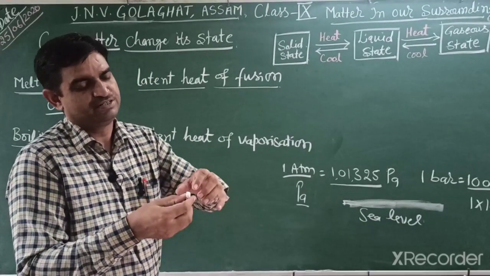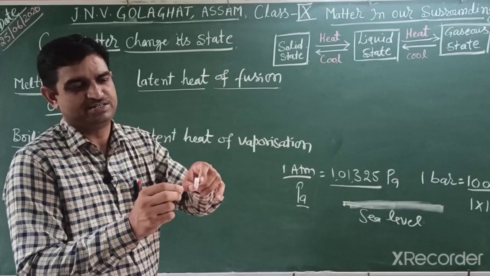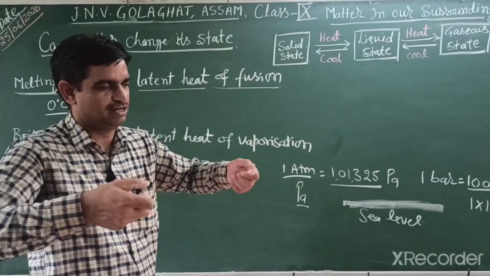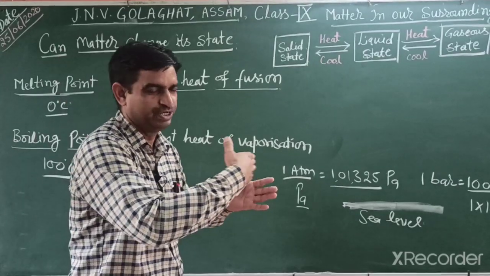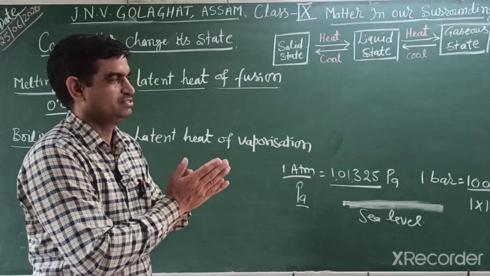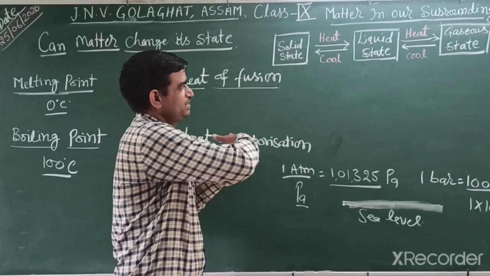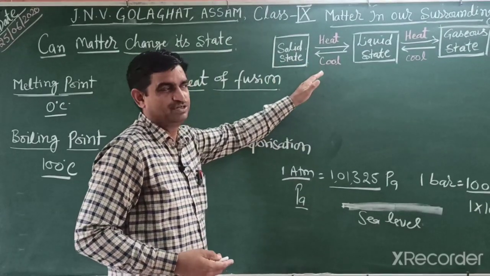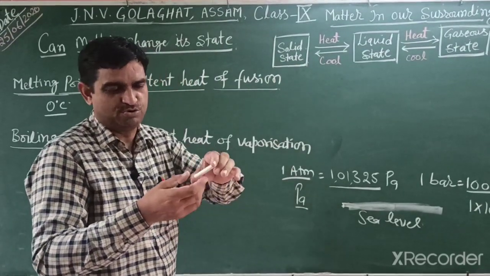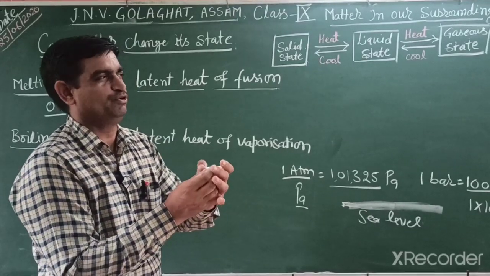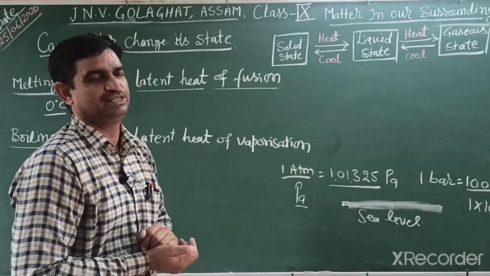When we heat, the particles vibrate, and with more heating the particles separate and change into the liquid state. The temperature at which this happens is known as the melting point. If a substance has a strong force of attraction, its melting point is higher, and with a weaker force of attraction, it has a lower melting point.